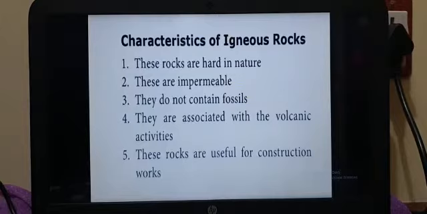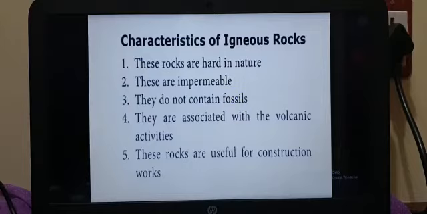Next, characteristics of igneous rocks. There are 5 characteristics. First, these rocks are hard in nature. Second, these are impermeable. What is impermeable? It doesn't allow any passage, especially for liquid. In these kinds of rocks, liquid doesn't get inside, as there are no cracks.